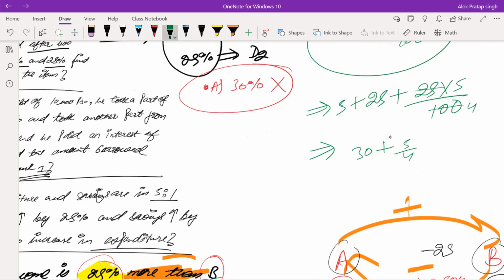So 5 by 4, and we will find out the value. It will be nearly 125 by 4. And after sorting it out, it's 31.2%. All right.